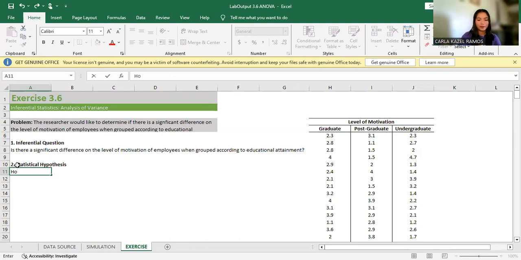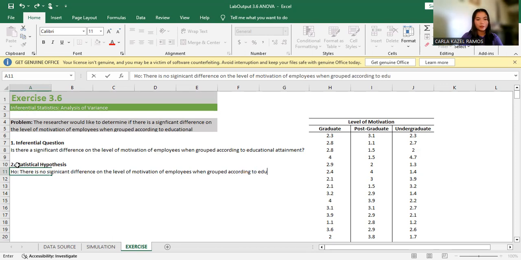First is the null hypothesis, and that would be there is no significant difference on the level of motivation of employees when grouped according to educational attainment.